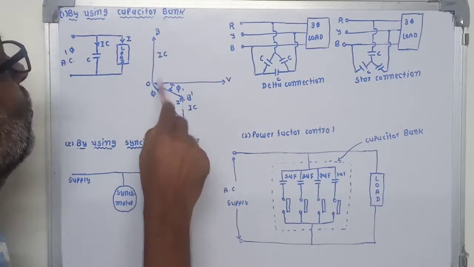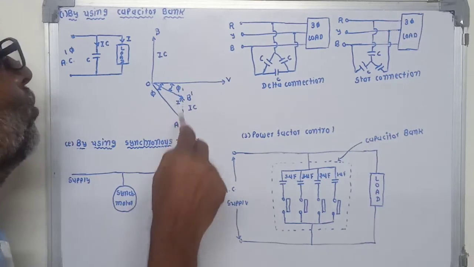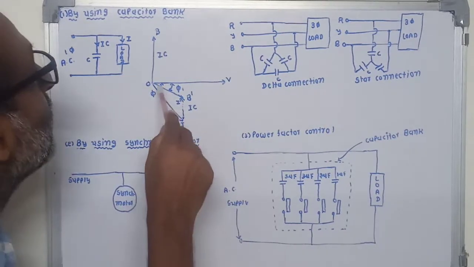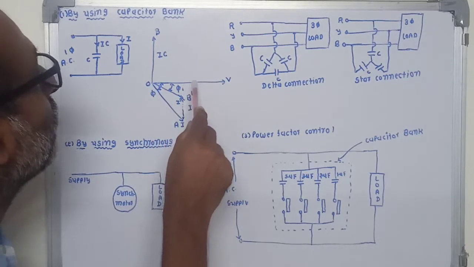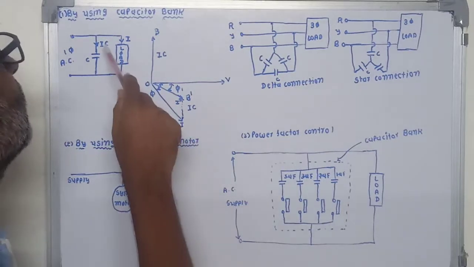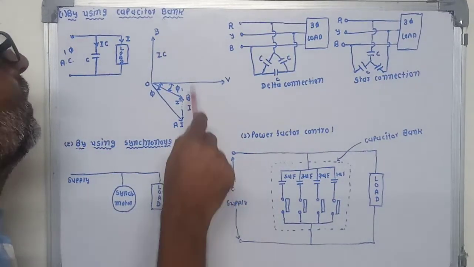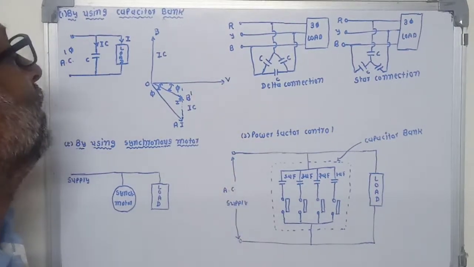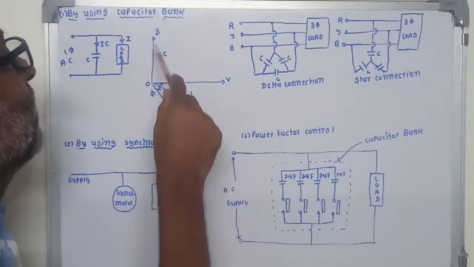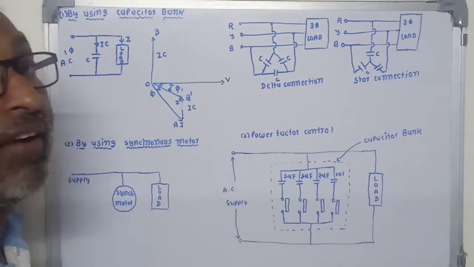Now this load takes current OA from the supply, whose power factor is cos phi. That means phi is the phase angle between the voltage vector and the current vector. Now the capacitor current IC drawn from the supply is 90 degrees ahead of the voltage vector V. So if we add this IC to the OA current, it is a vector sum.